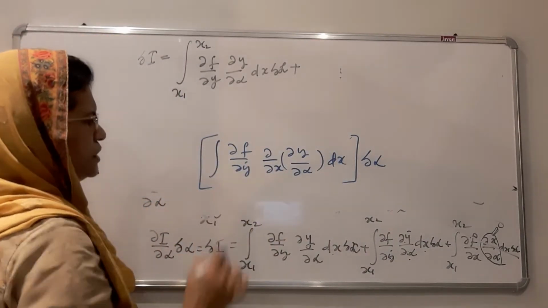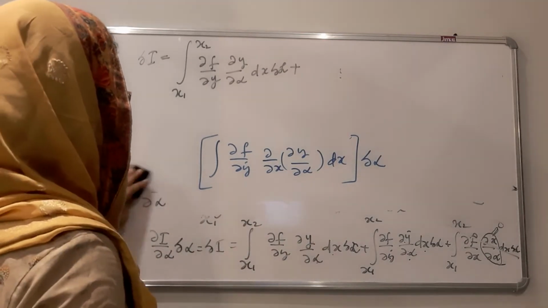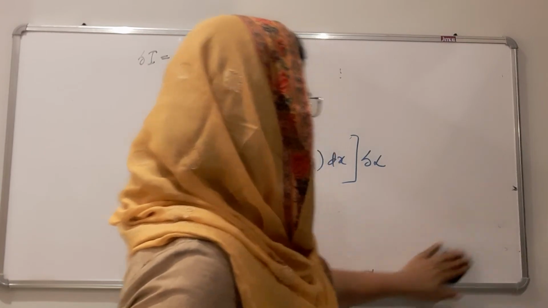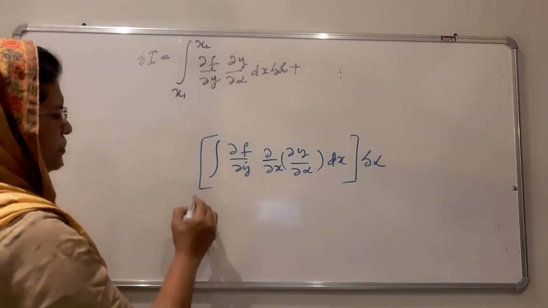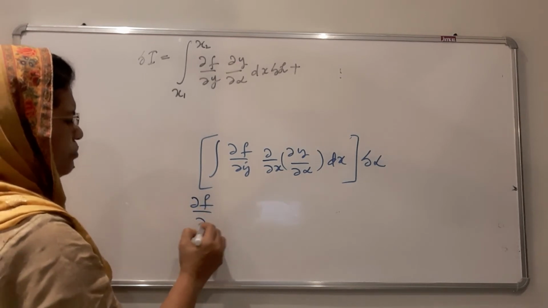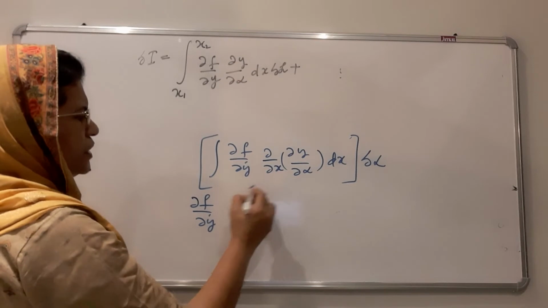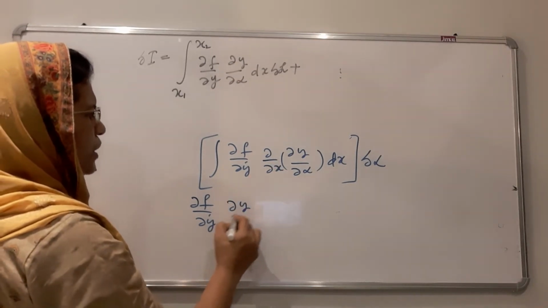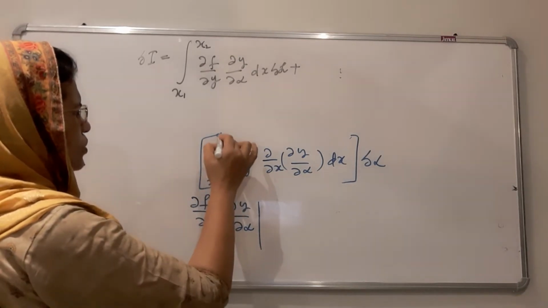This much we can take. This term we can separately integrate, then we get first function ∂f/∂ẏ into integral of second. Integral of second means ∂/∂x is cancelled, ∂y/∂α, with endpoints x1 x2,